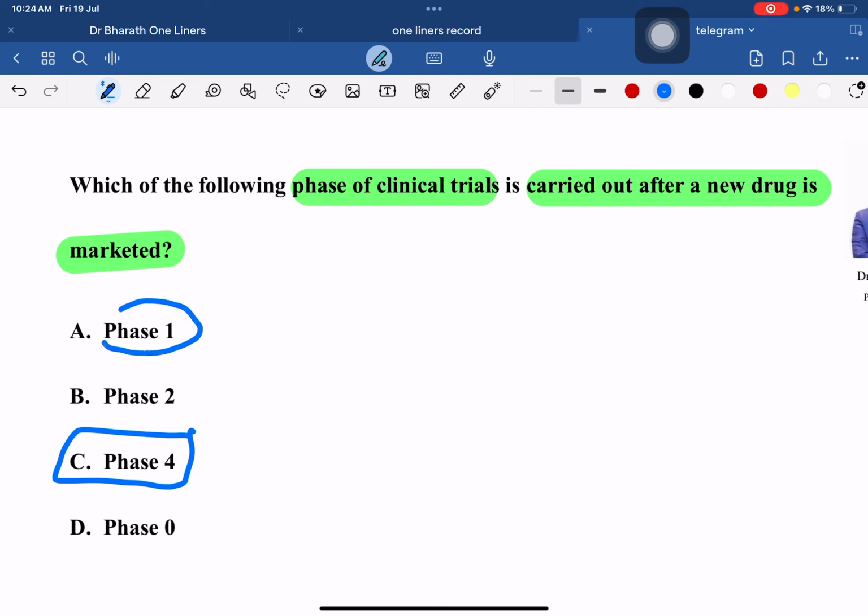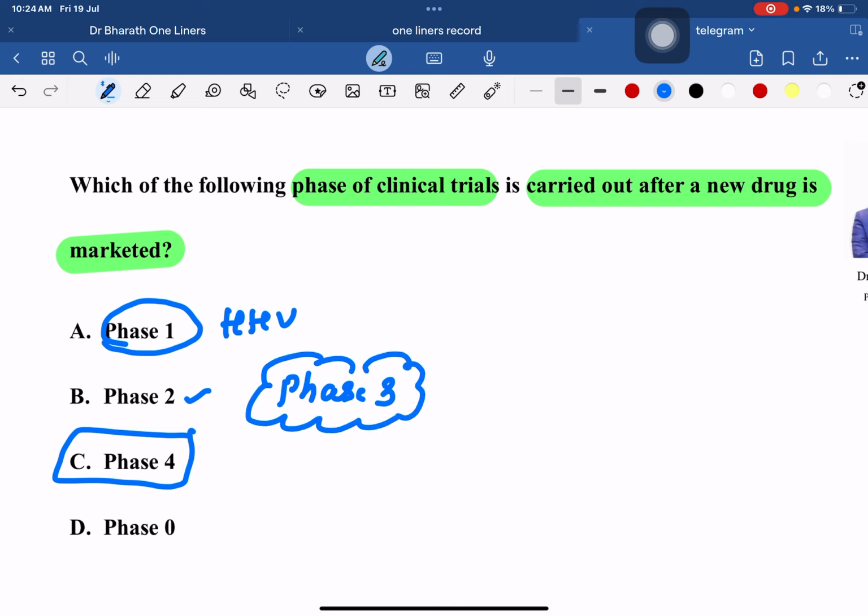The major aim of phase 1 is to check safety, to check maximum tolerated dose and pharmacokinetics, and healthy human volunteers are involved. Now phase 2 is the place where we check the efficacy for the first time. So once efficacy is confirmed, then I will check the dose ranging. So we will confirm efficacy more in phase 3. So phase 3 is the one where we confirm the efficacy.